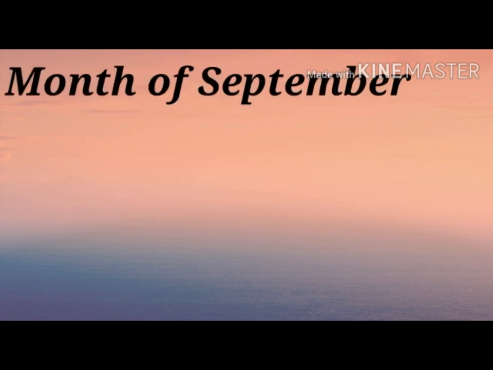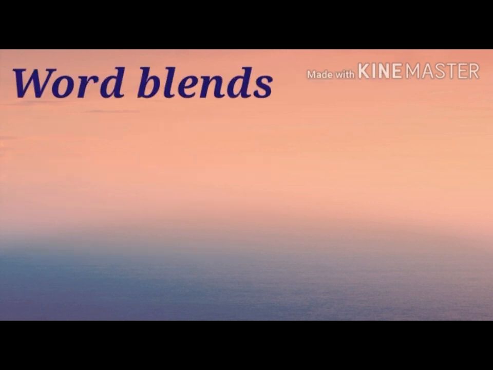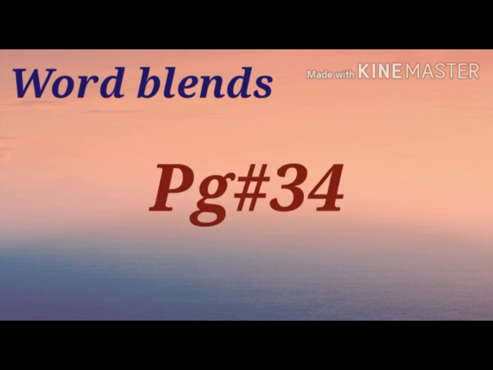In September, we have covered word blends, animal homes, animal noises, odd one out. Now, what are word blends? Word blends are those words that have the same ending, and we have done page number 34. Words that end with en, for example, dan, han, man, pen, ten, and many more.